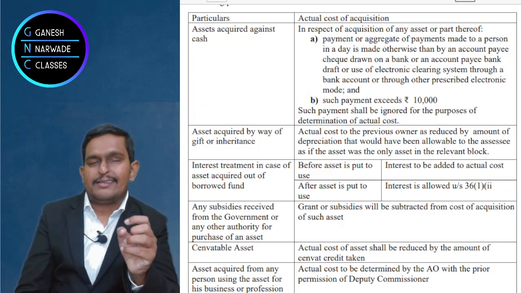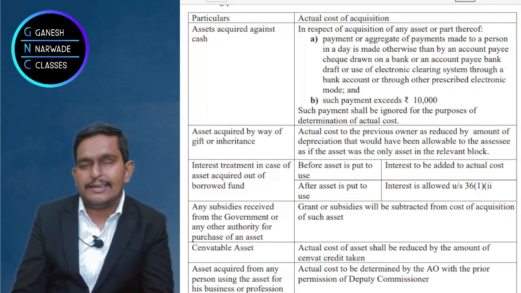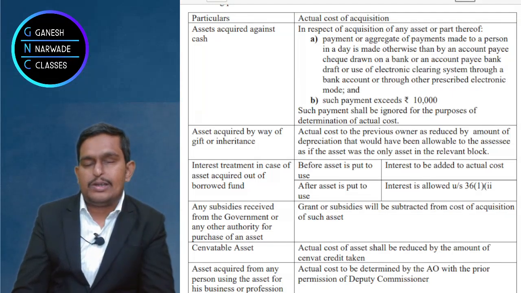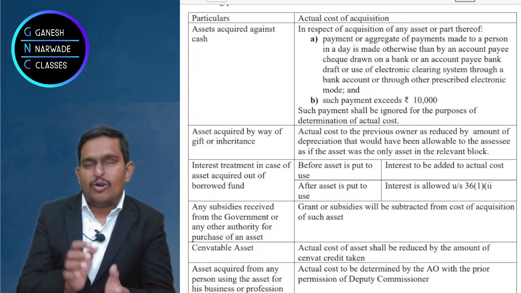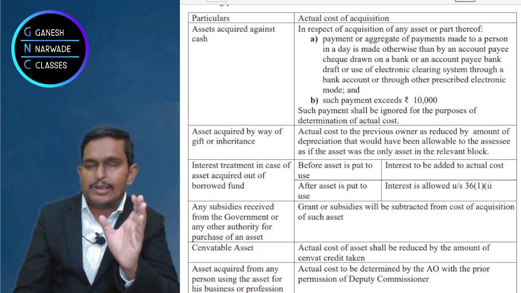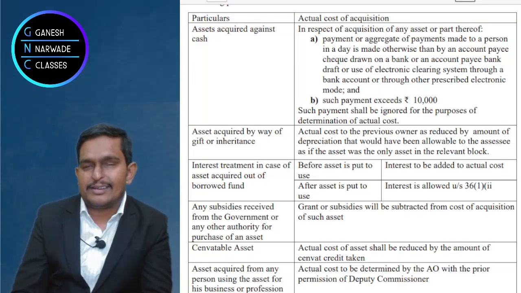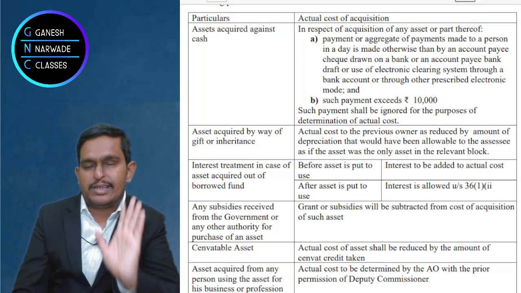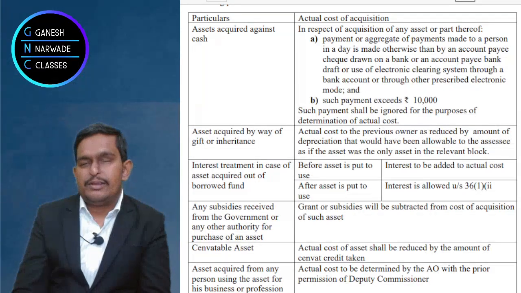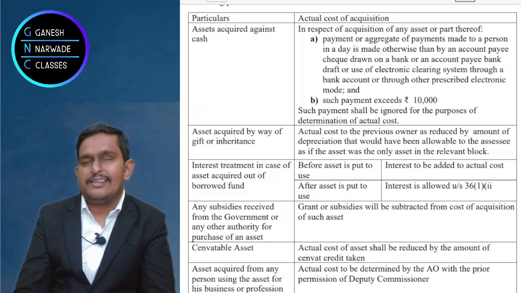Suppose the assets are convertible assets, or assets on which input tax credit is available. So what will you do in that case? Suppose it is a convertible asset on which input tax credit is available. Now, look, when excise duty was there in the past, before 2016, we used the word convertible asset. The same is continued in the CMA book, so I am teaching like that. But in the GST era, we use the words input tax credit if it is available. So what will you do?